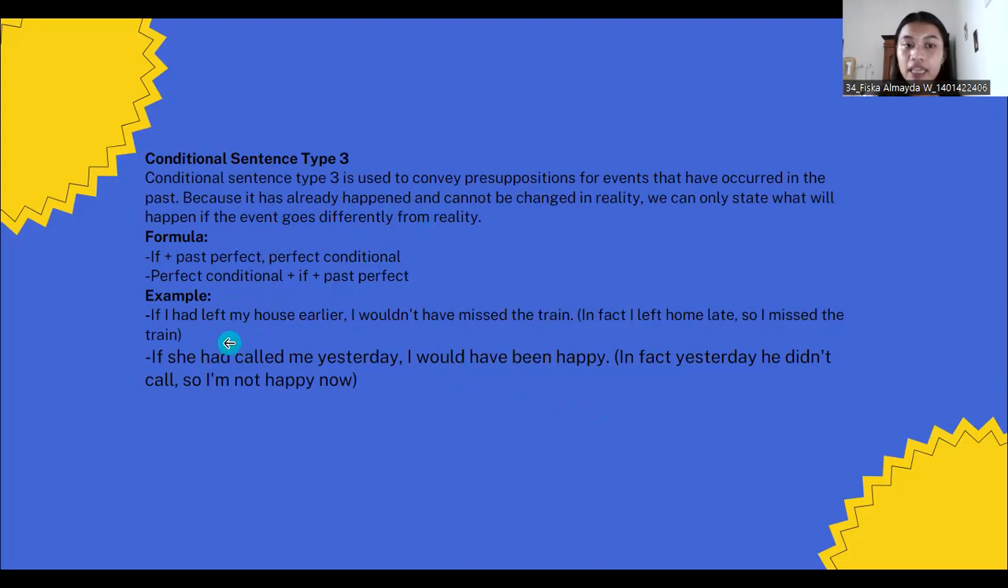Example 1, if I had left my house earlier, I wouldn't have missed the train. In fact, I left home late, so I missed the train. And example 2, if she had called me yesterday, I would have been happy. In fact, yesterday she did not call, so I'm not happy now.